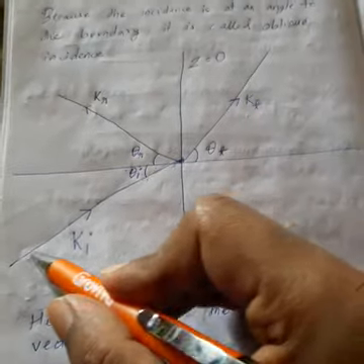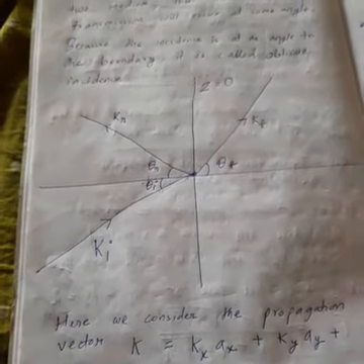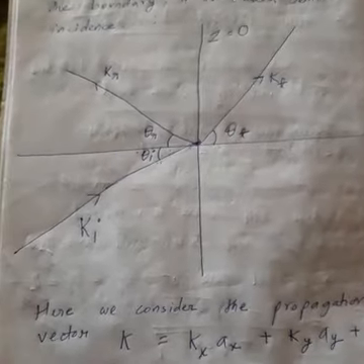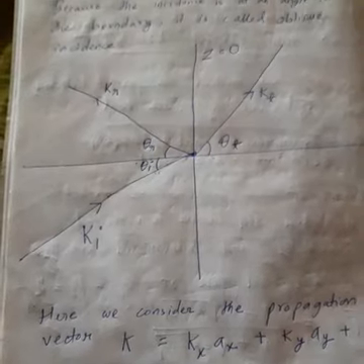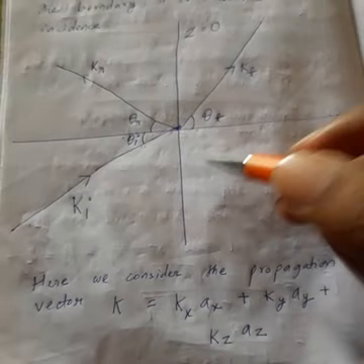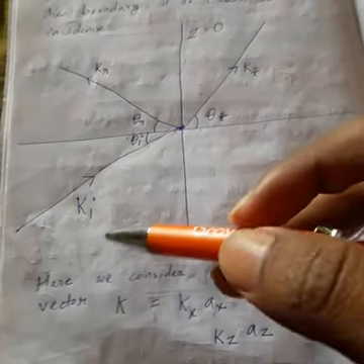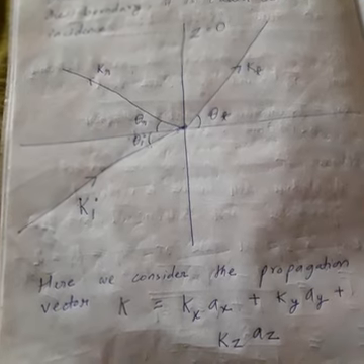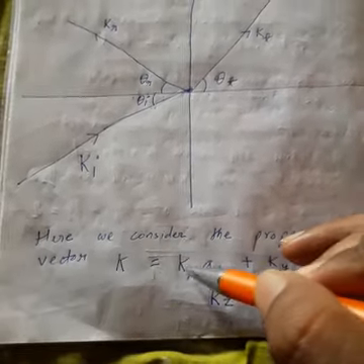But now because it is making an angle, the resultant will have 3 coordinates: X coordinate, Y coordinate, Z coordinate. So the propagation constant is now called the propagation vector, because it has 3 coordinates. So it becomes a vector.